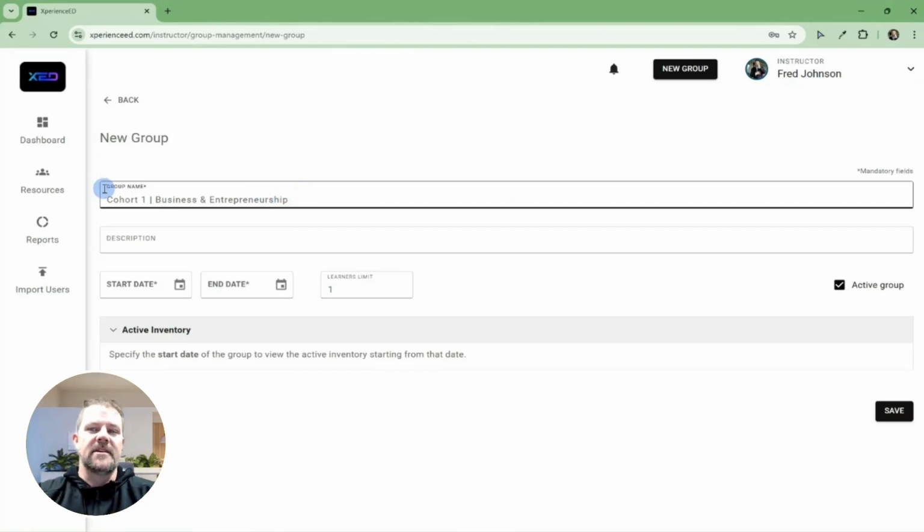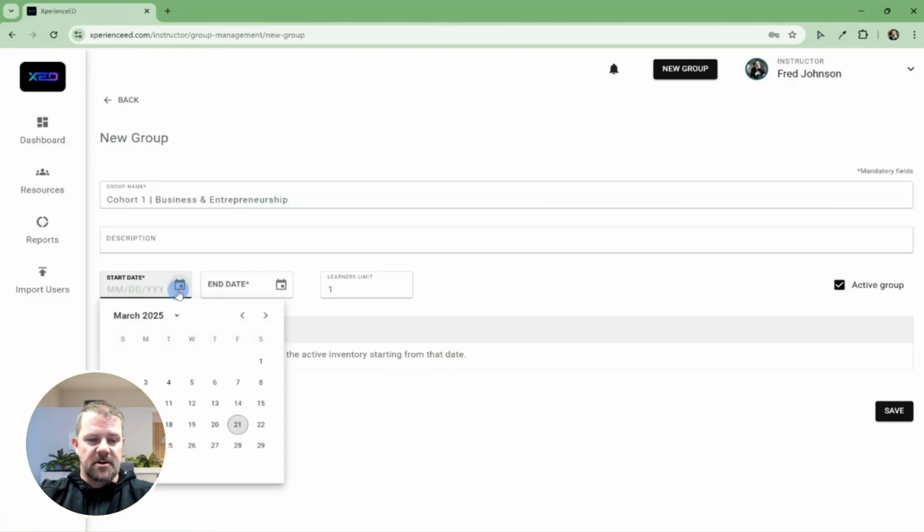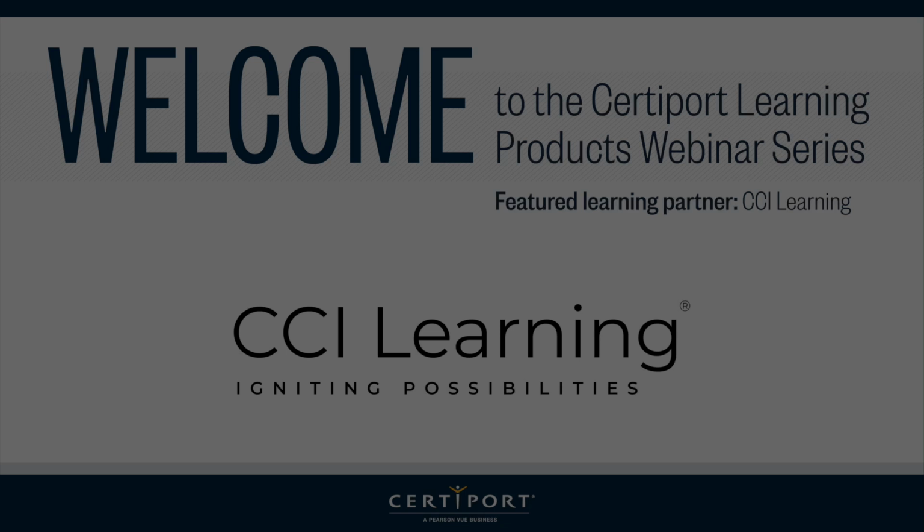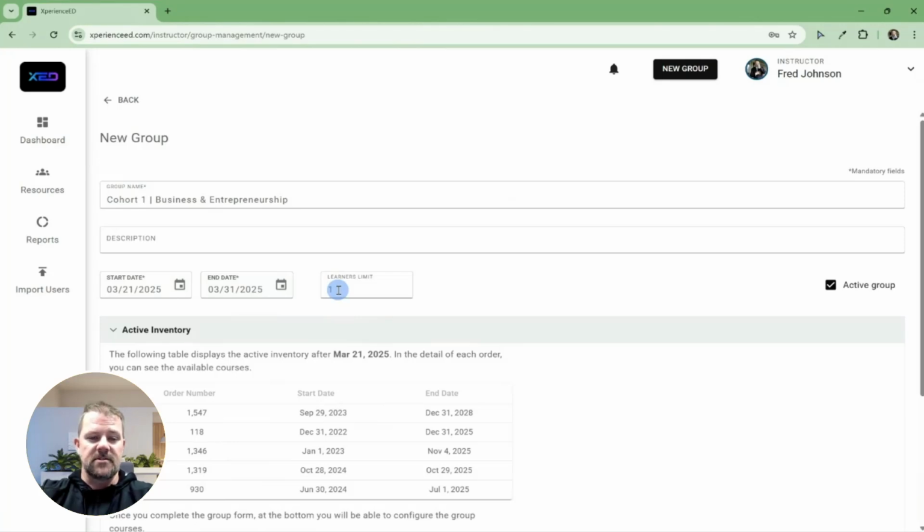What I want to point out is that you can separate or differentiate your instruction by adding different parameters to different groups. So even if you have a group of 20, 30, 50 students sitting in one classroom, you could give different parameters even within that same physical classroom. So I'm creating my first cohort or my first group. I'll choose a start date and end date. Note that you can come in and adjust these start dates and end dates at any time. So if something happens that extends your school year or your semester, you can adjust that end date. But these are the dates with which learners will be able to access the course.